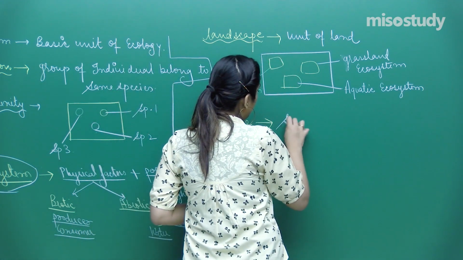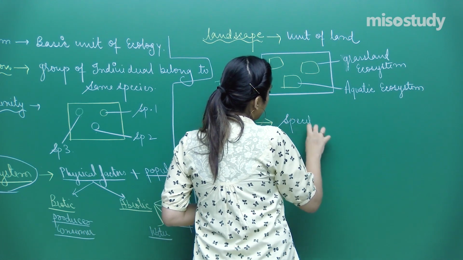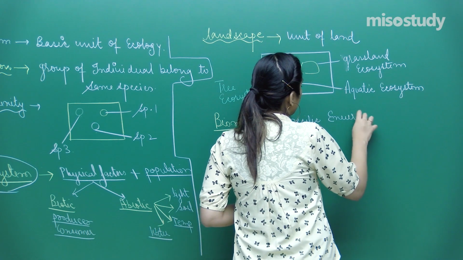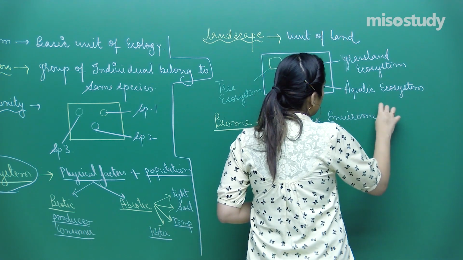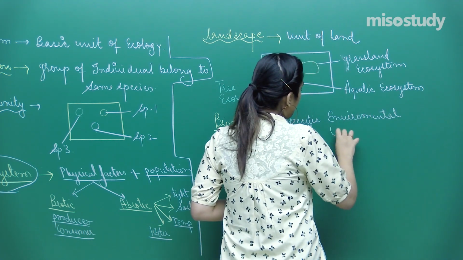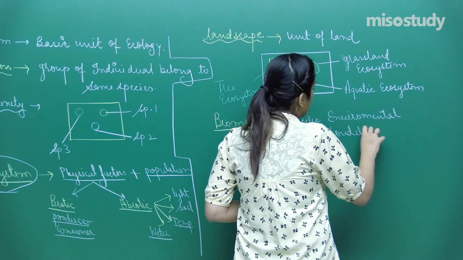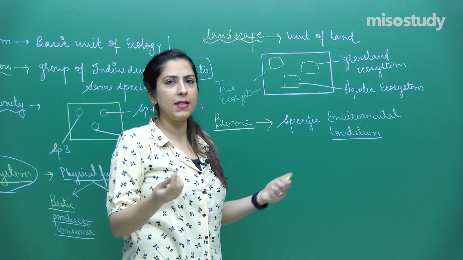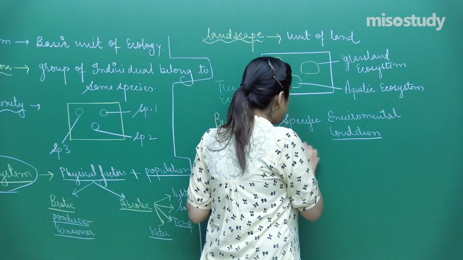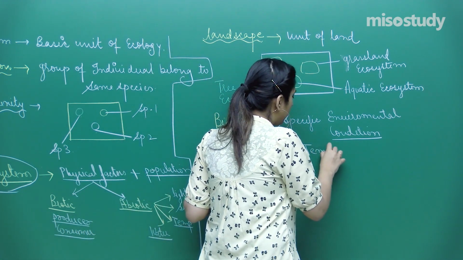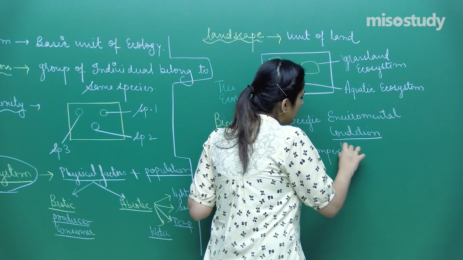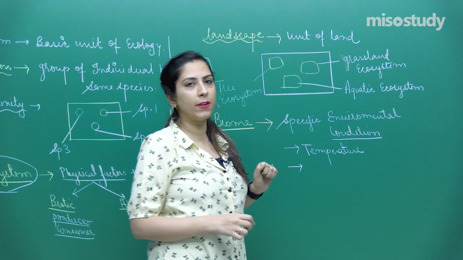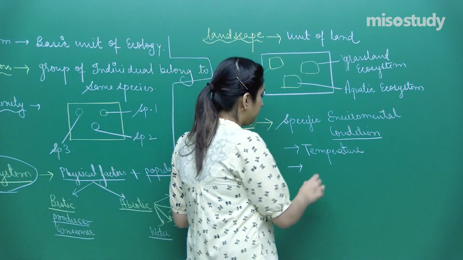In the biome, there are specific environmental conditions. And in those specific environmental conditions, let's take an example like temperature. A specific temperature I am talking about. A specific temperature is there, and you can also discuss the specific light that falls over there.